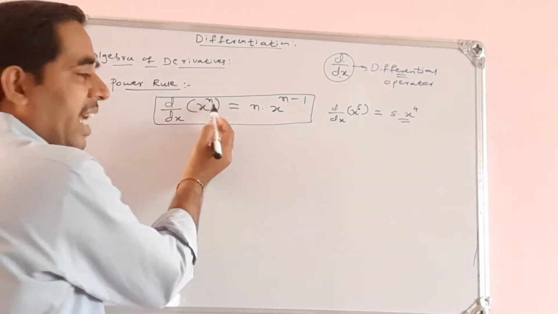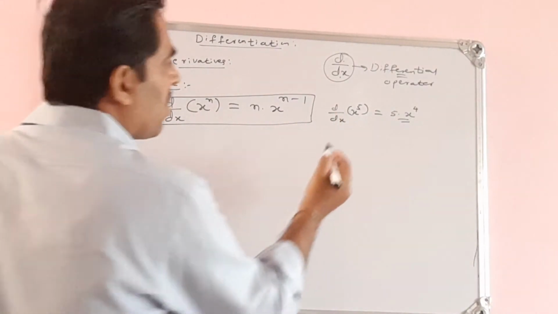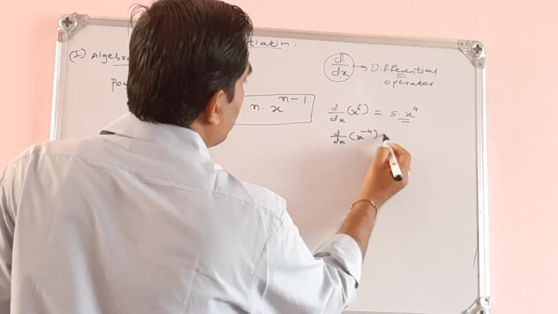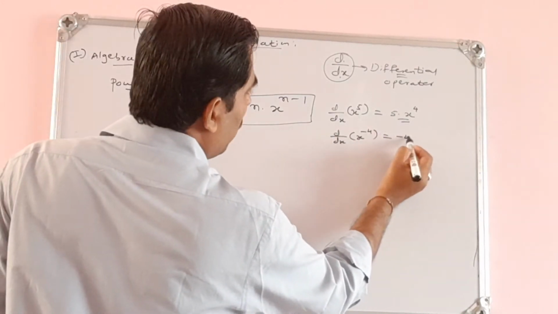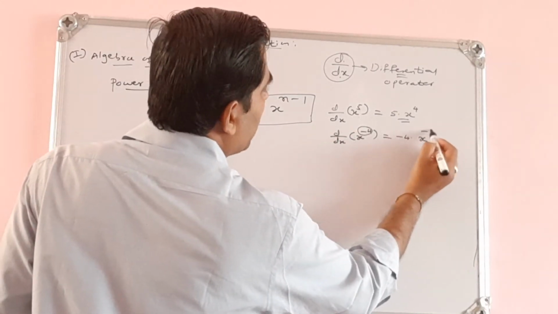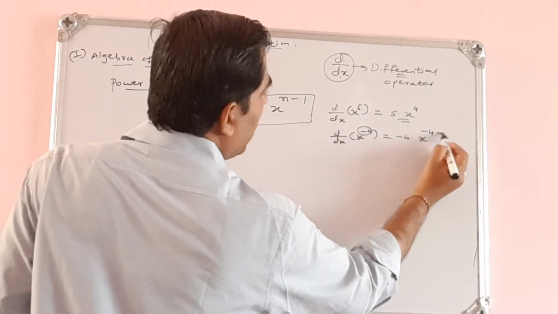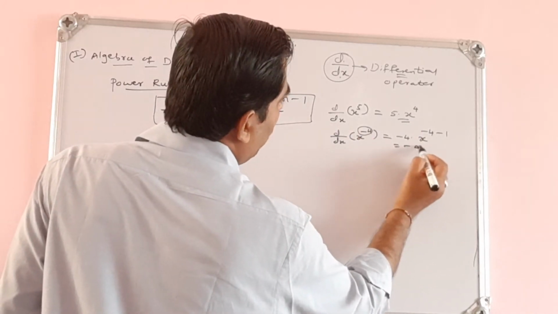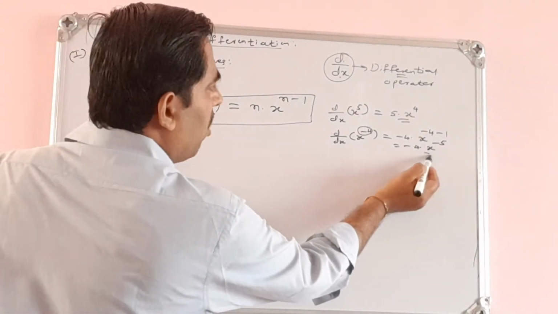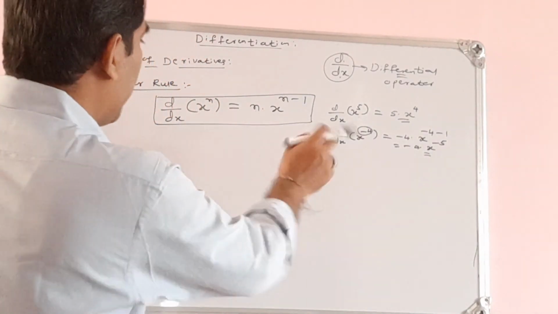If the power is negative, then also we can use this formula. See here, derivative of x to the power of minus 4. So minus 4 into x to the power of n minus 1, that gives minus 4 into x to the power of minus 5. So this will be the derivative of x to the power of minus 4. In this way we can use this power rule.